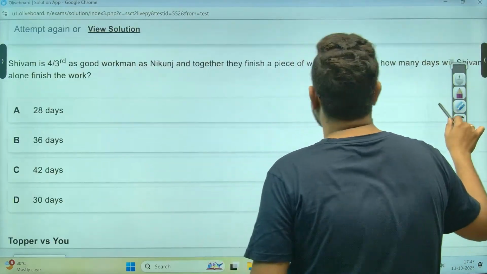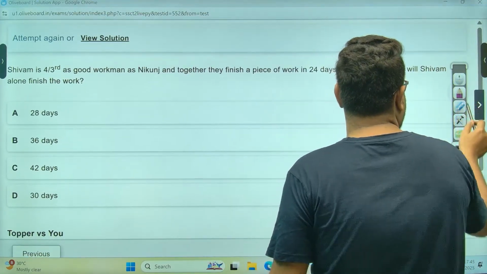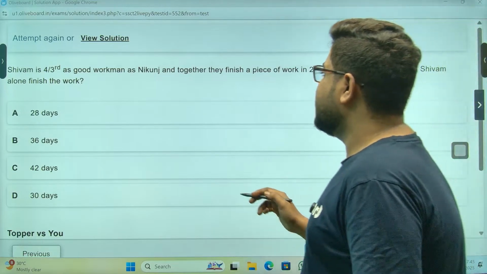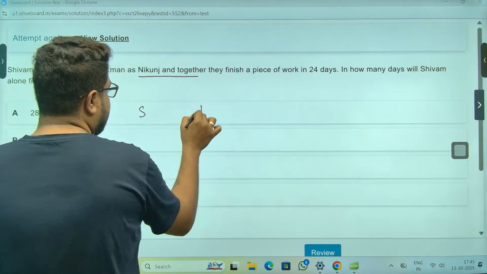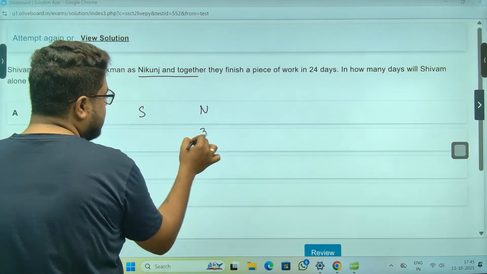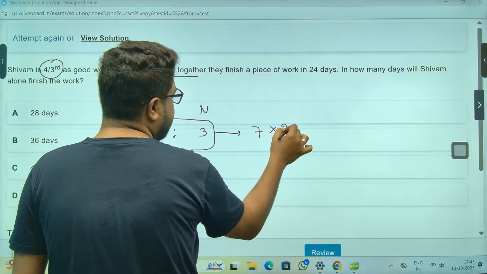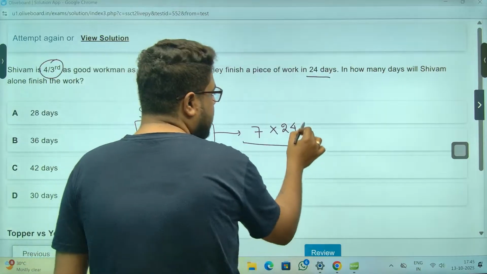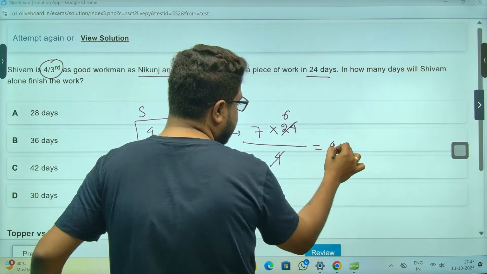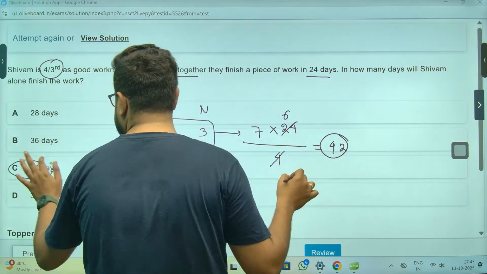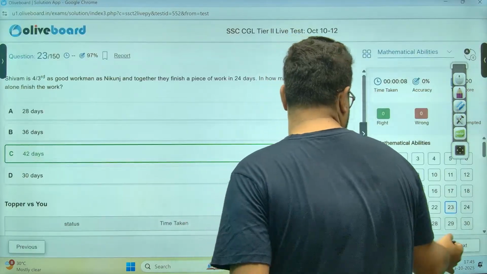Next one. Shivam is 4/3 as good a workman as Nikunj. So if Nikunj can do 3 units, Shivam can do 4. Together, they are doing 7 units. They complete the work in 24 days, so 7 times 24 is the total work. Who will do this alone? Shivam, doing 4 units a day. So the answer is 42 days, option C. This is very simple. Done.